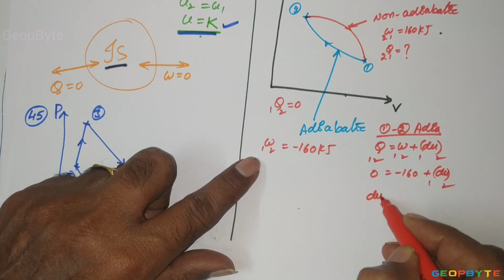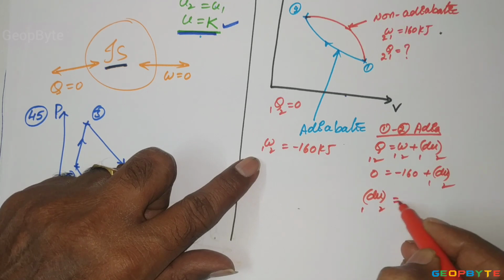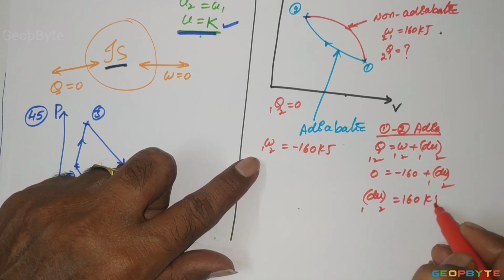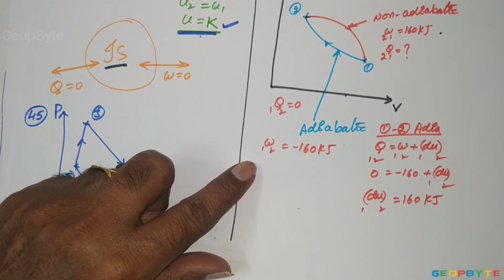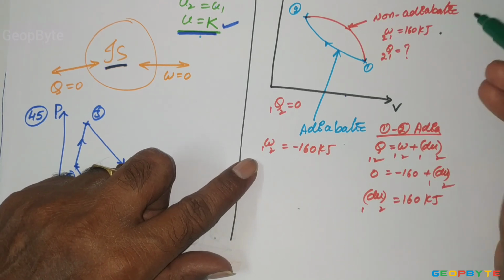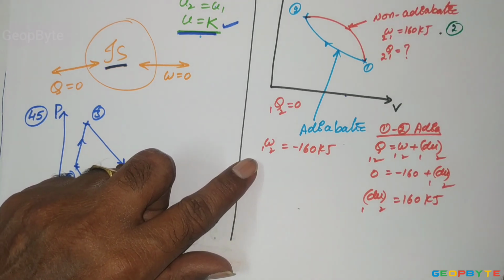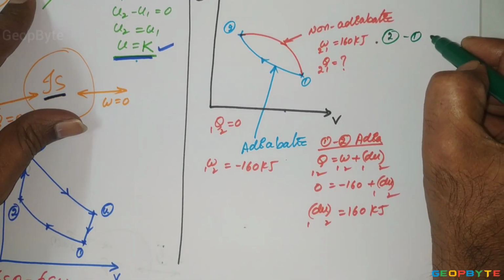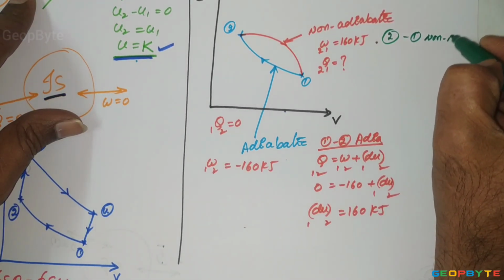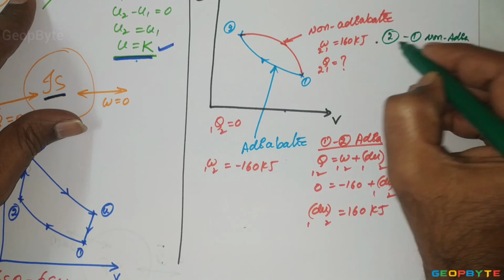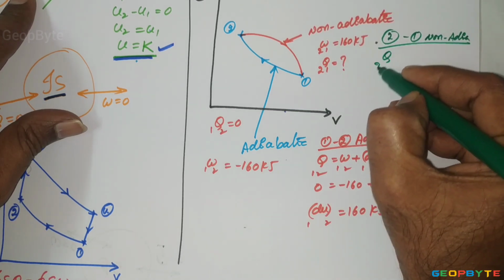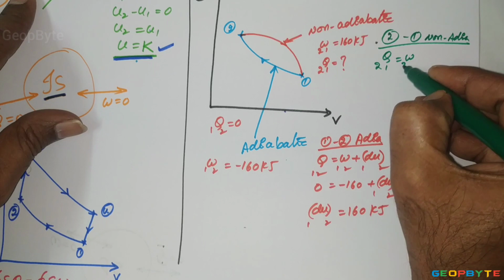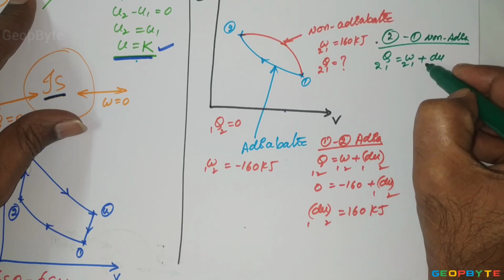So dU for 1-2 is equal to plus 160 kilojoules. Now come to 2-1. For the process 2-1, it is a non-adiabatic process. Q for 2-1 equal to W for 2-1 plus dU for 2-1.